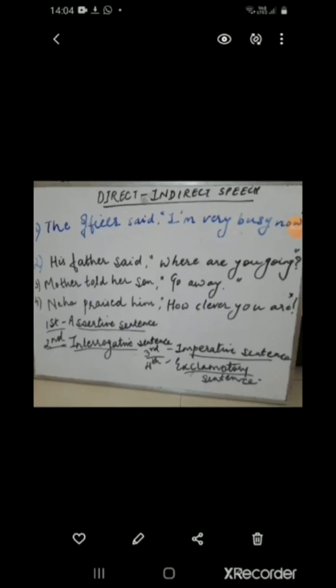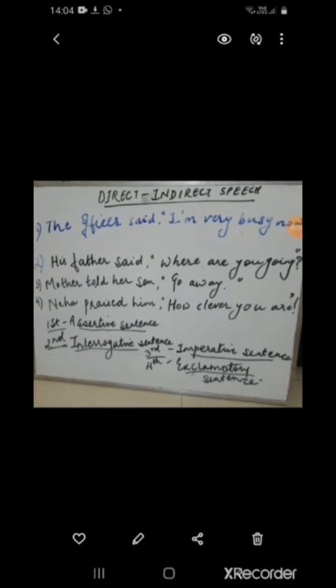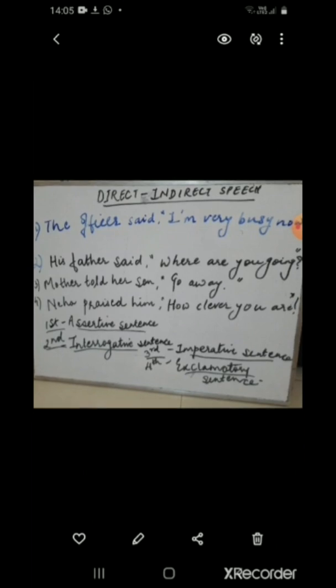Now if you look at the sentences given on the board, you will come to know that the words enclosed between the inverted commas are the actual words spoken by the officer in sentence number 1, the father in sentence number 2, the mother in sentence number 3, and by Neha in sentence number 4.